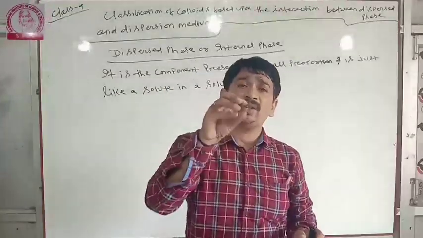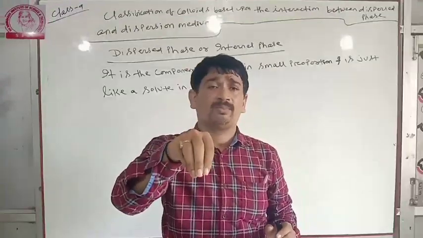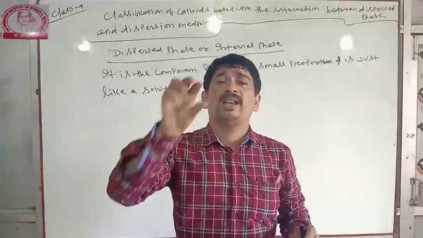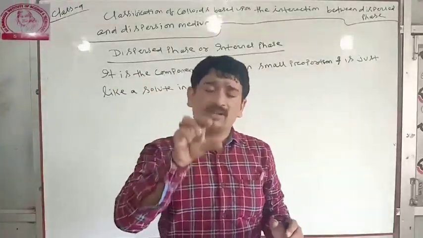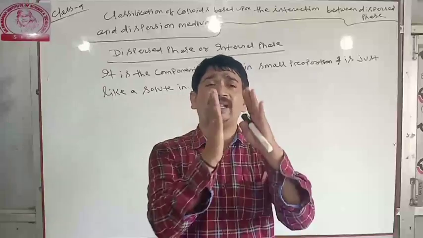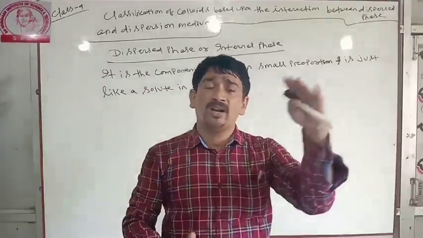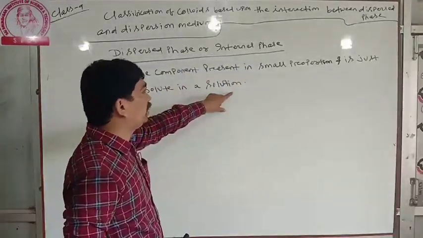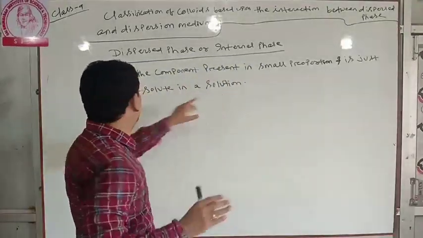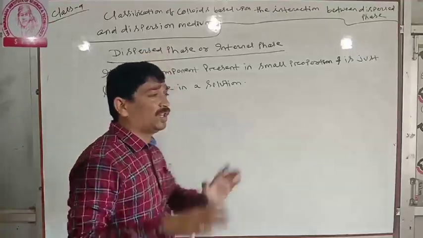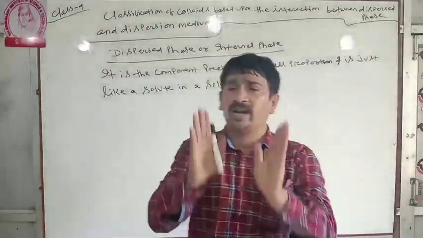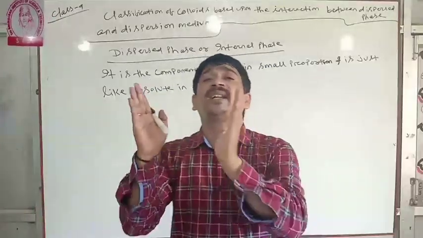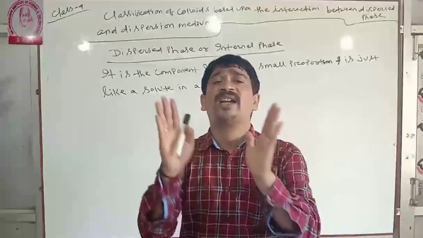In colloidal solution, the smaller part is the dispersed phase, and the larger part is the dispersion medium. Just like the solute, the smaller part in a solution. In solution, what is the smaller part? Solute. So in colloidal solution, the smaller part is dispersed phase or internal phase, the larger part is dispersion medium or external phase.